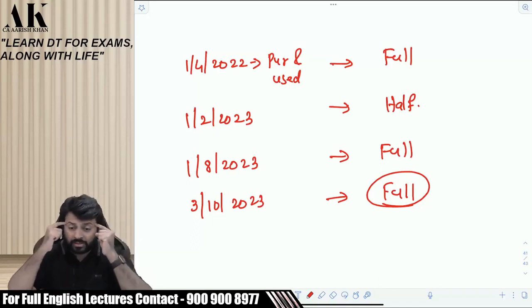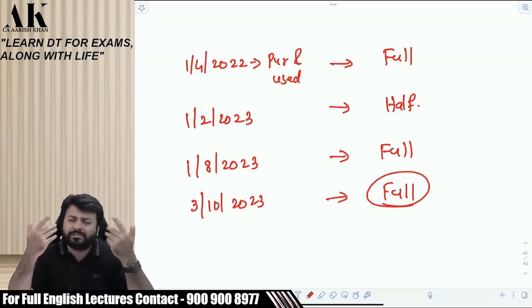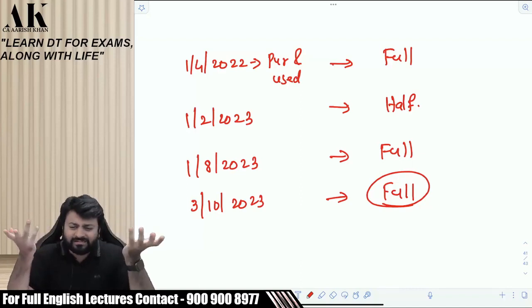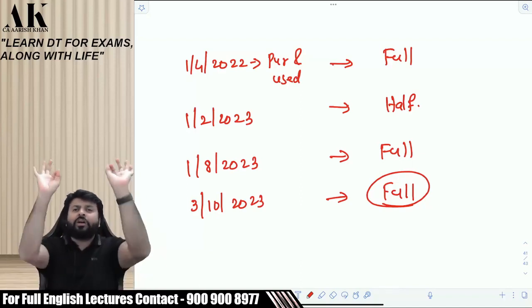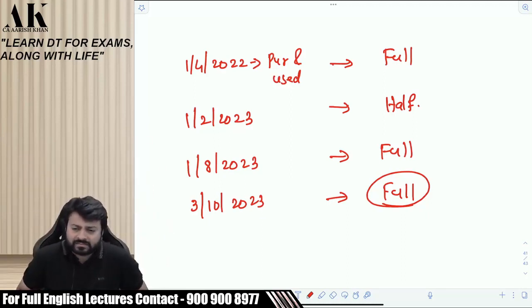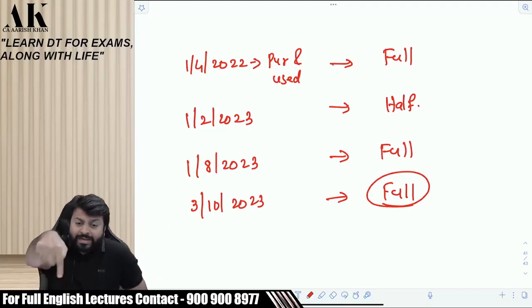how does your mind work, shall I tell you? You are saying half, no? How does your mind work? Because it is 3rd of October, 6 months have gone. So it is less than half a year, right? Does the law use the words less than half year or less than 180 days? So you should calculate days.